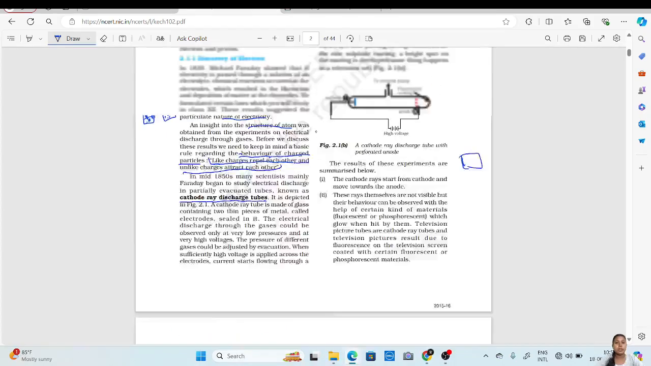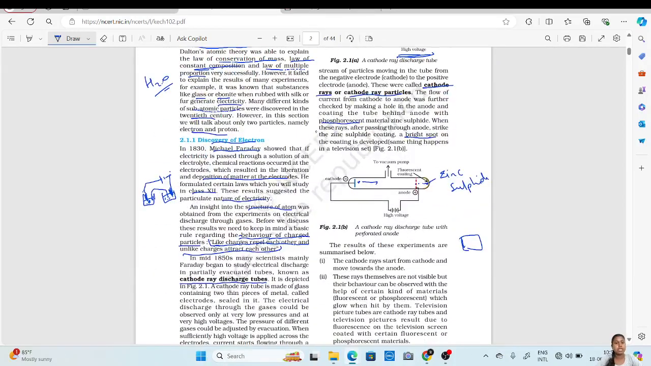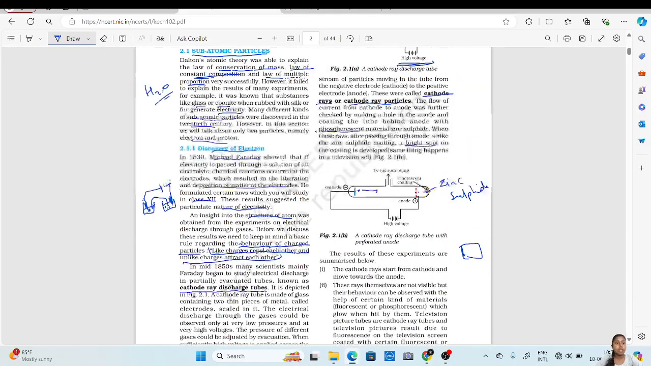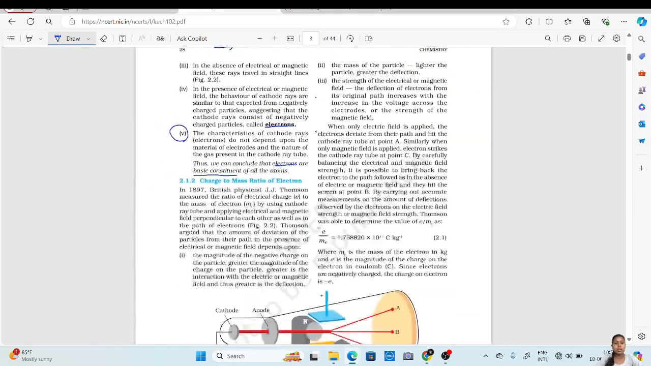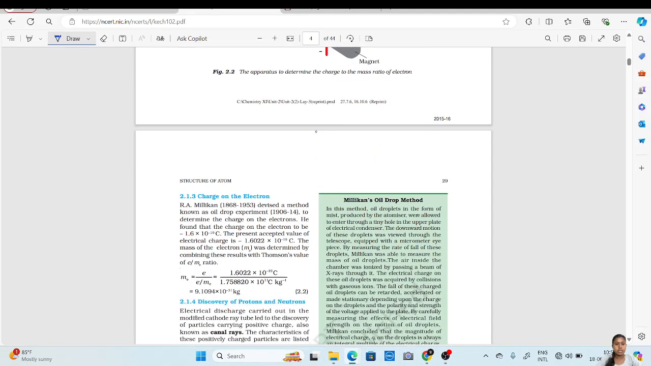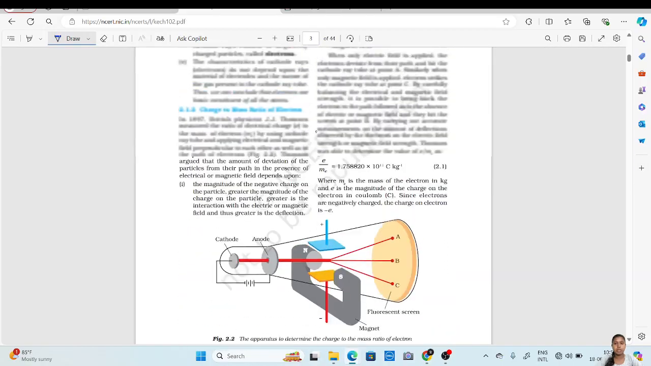So in today's class, we have seen the subatomic particles and the discovery of electrons. Who discovered the electron? Electron was discovered by Michael Faraday. In our next class, we will see the charge to mass ratio of electrons and the charge on the electrons.